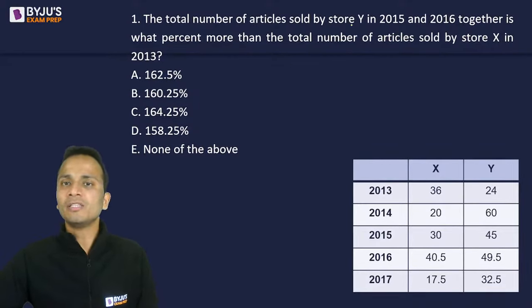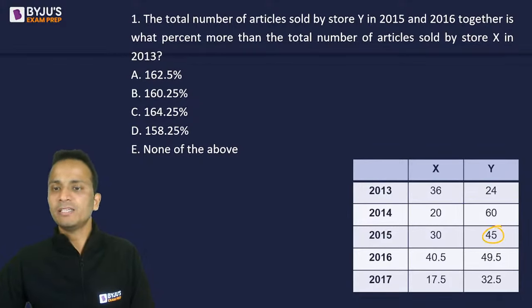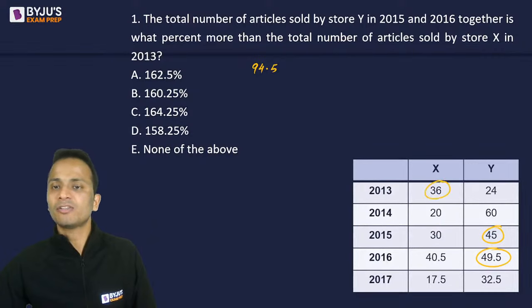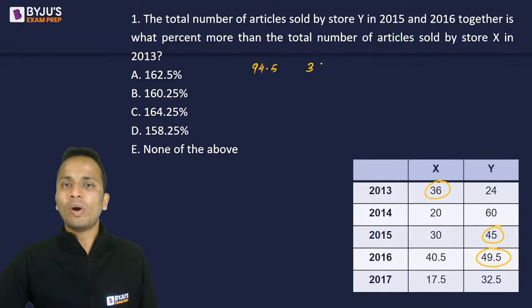The total number of articles sold by store Y in 2015 and 2016. So 80, 90, 94.5. 94.5 is what percentage more than the total number of articles sold by store X in 2013. So that is 36. So 94.5 is what percentage more than 36.